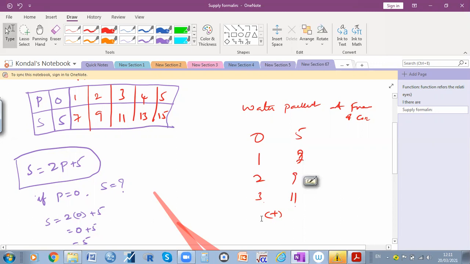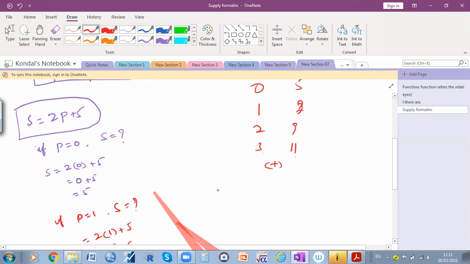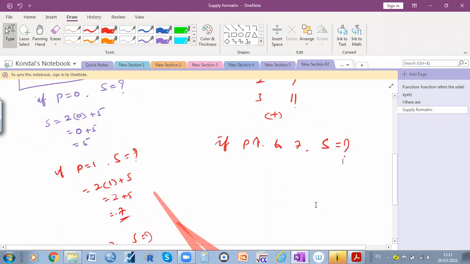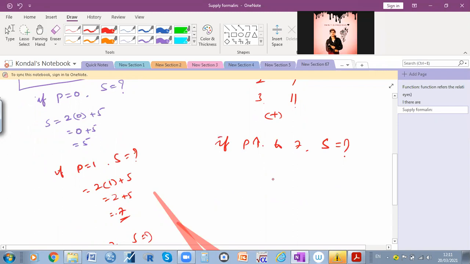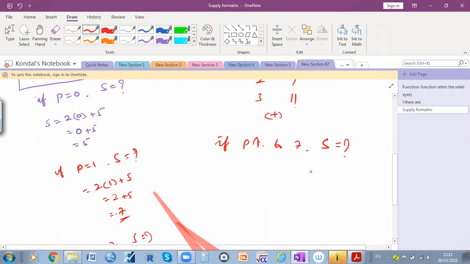Here I'm asking the question: if the price increases to 7 rupees, how much is the supply? Supply is equal to 19.